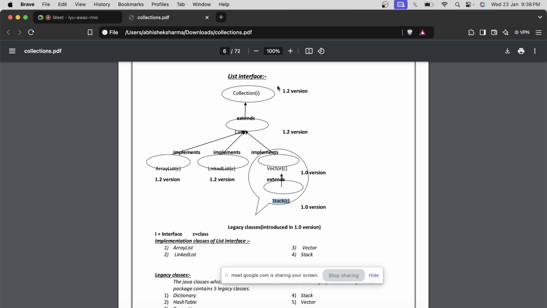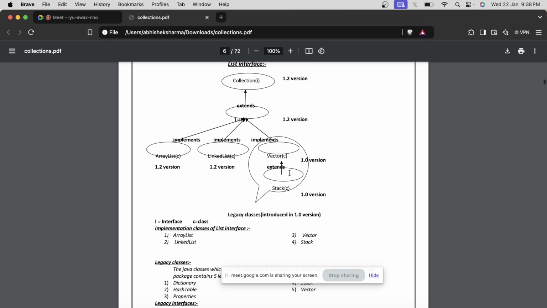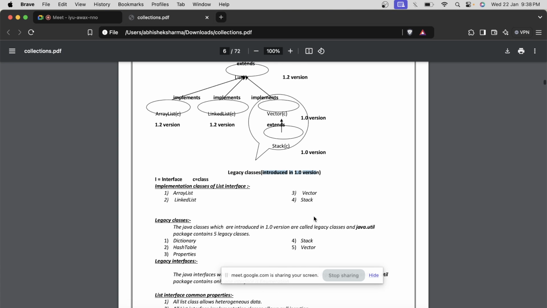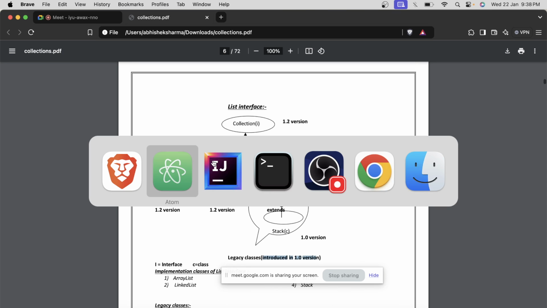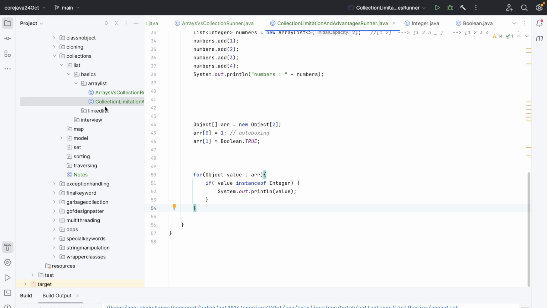Nowadays nobody asks the question in which version they exist, because Google is there and we can directly know about it. Earlier there was some issue, so that's why the version was important to know. Whichever is present from version 1 is called legacy. Legacy class is also mentioned over here. So the list interface has four implementation classes: ArrayList, LinkedList, Vector, and Stack. Right, over here you can see. Let's go and check it also.